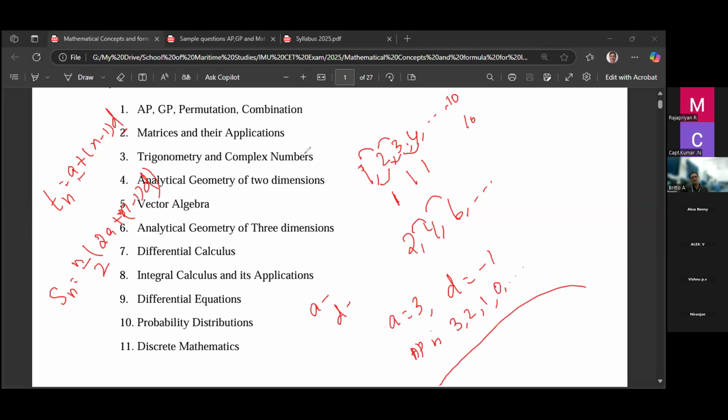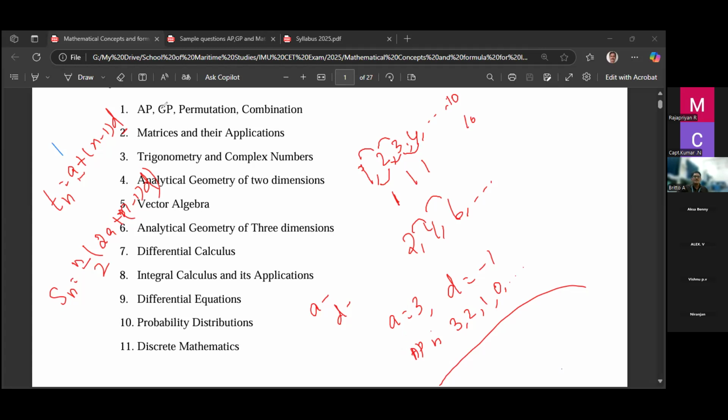So in AP, two things you should remember. One is the nth term formula, that's Tn. Then the sum of n terms formula, which is Sn equal to n by 2 into (2a plus (n minus 1) into d). You know what n, a, and d are? a is called the first term, d is called the difference, and n is the number of terms. So if you know all this, we can find the nth term and the sum of n terms. Okay, you understand? So this is AP. Questions come from AP, right?